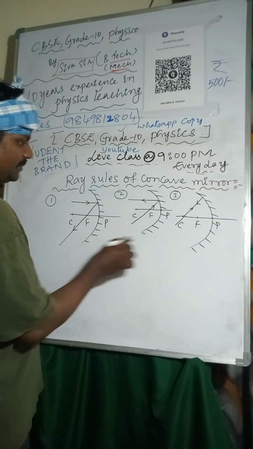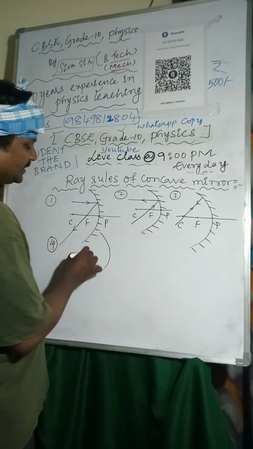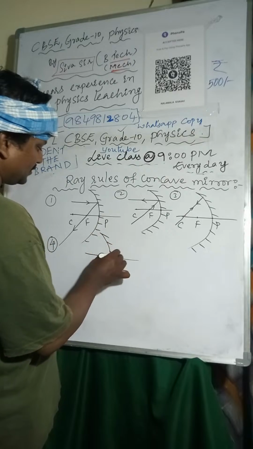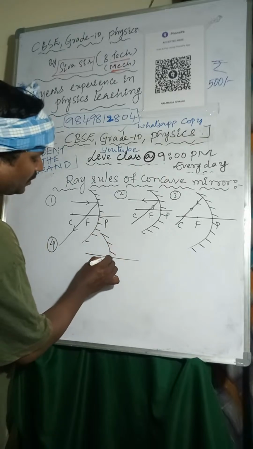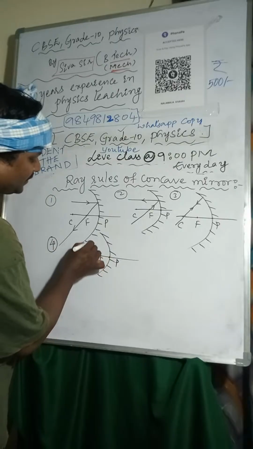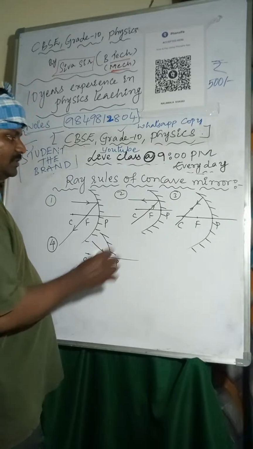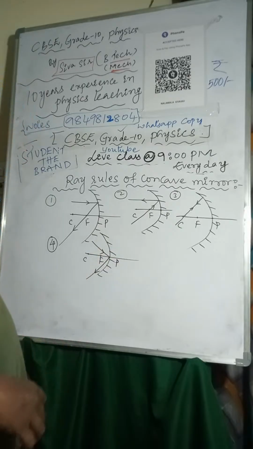Coming to the fourth one, if the light ray is passing like this, here is the pole, focus, center of curvature. If the light is incident at the pole, it reflects back. Okay, so these are the ray rules of concave mirror.